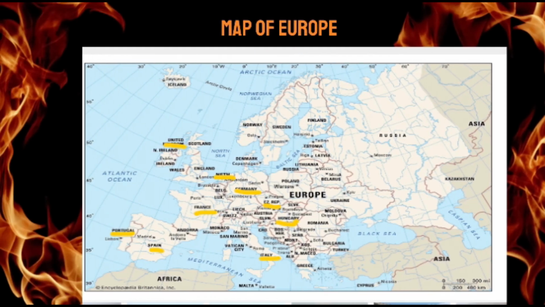This is a map of Europe. I decided to highlight the main places that were impacted by this heat wave, including France. There was Germany, the United Kingdom, Italy, Holland, which is in the Netherlands, Portugal, Czech Republic, and Spain.